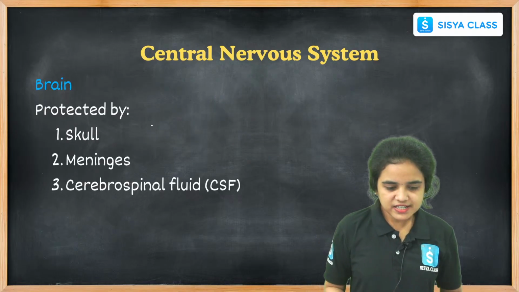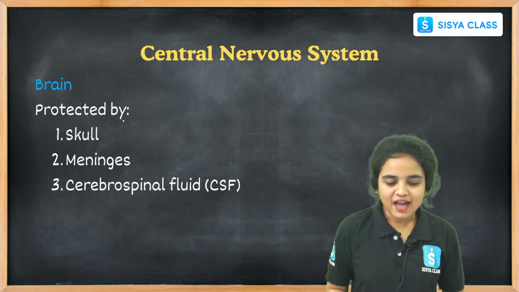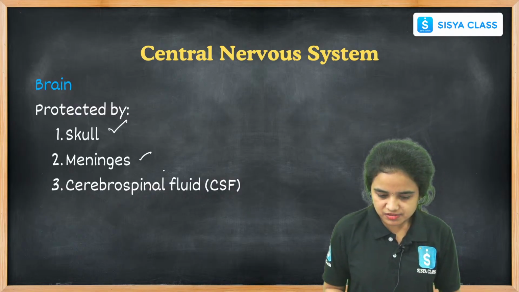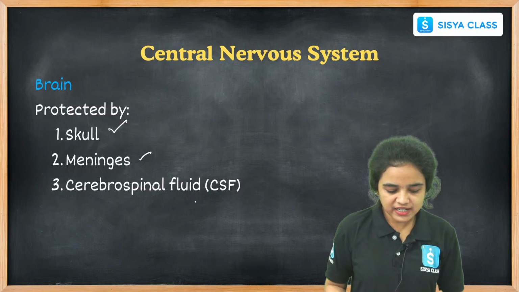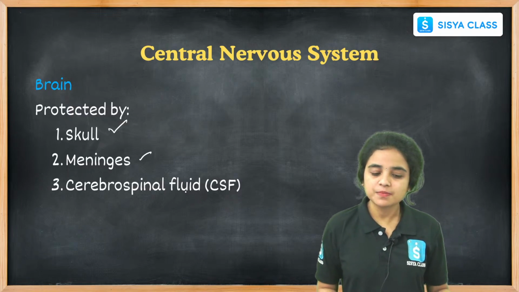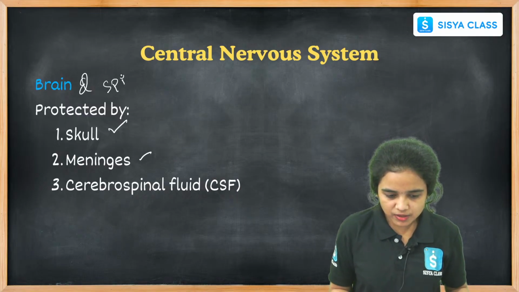While coming to the central nerve system, the brain is a part of it, protected by the skull, meninges, and cerebrospinal fluid. The central nerve system also contains the spinal cord, not only the brain.